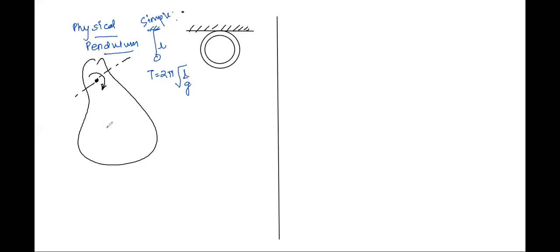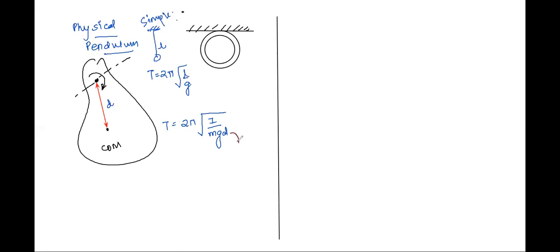See here. So I have a body, right? Here is its center of mass. The distance between the axis of rotation and the center of mass will be called D, right? Then the time period of a physical pendulum is given as 2 pi under root I by M, which is the mass of the body, G and D. Where what is D? You may write this as a note.